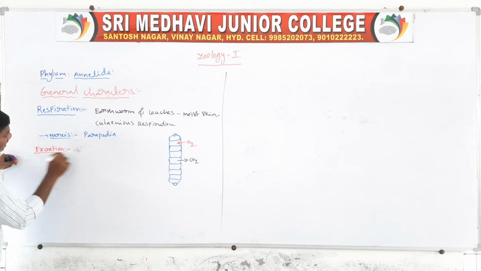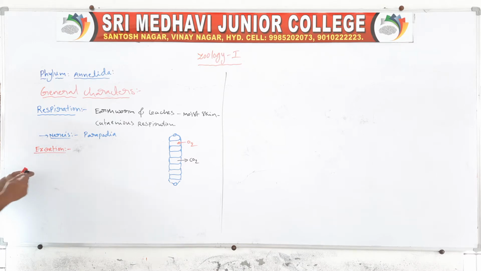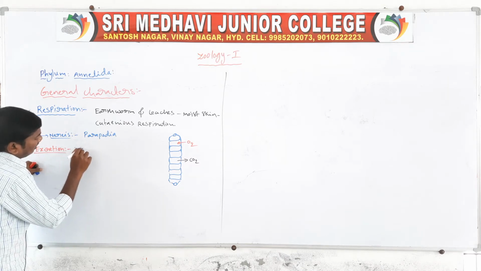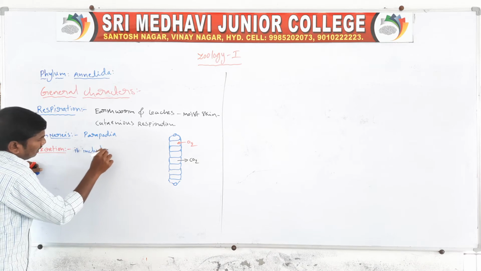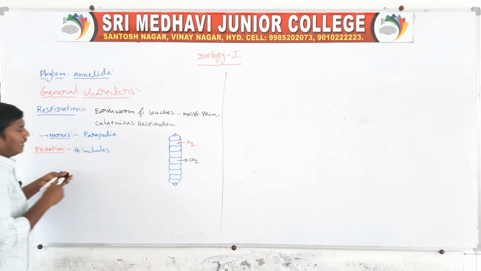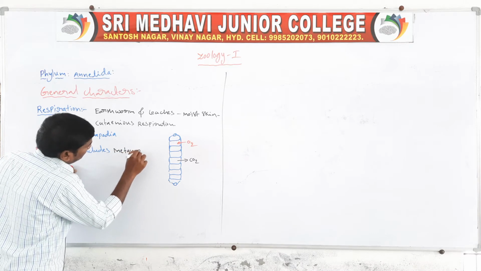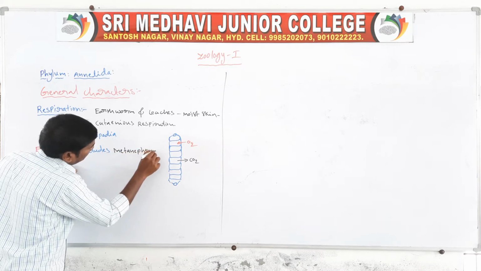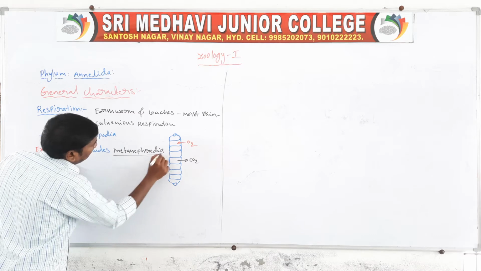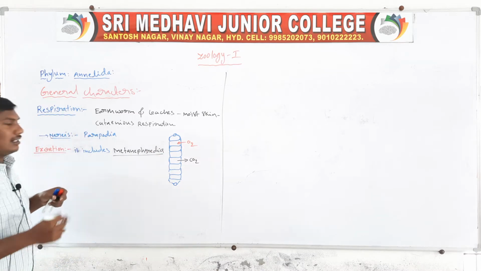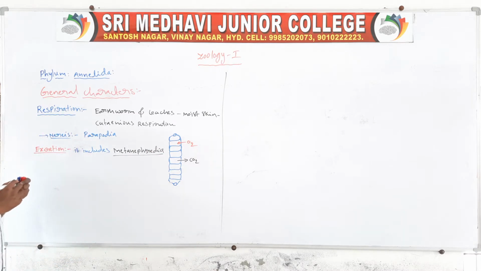Excretion includes metanephridia. Metanephridia are the excretory organs of annelids.